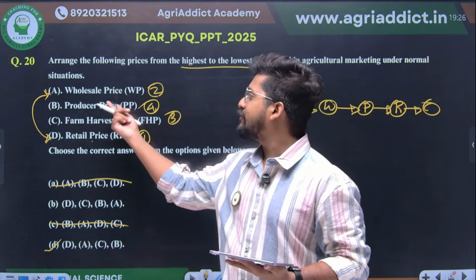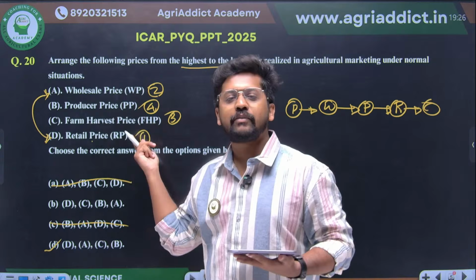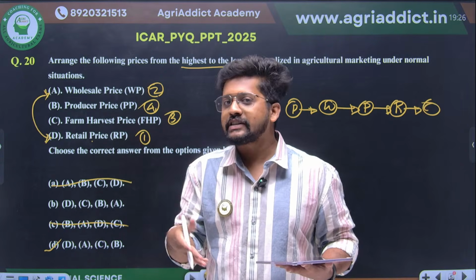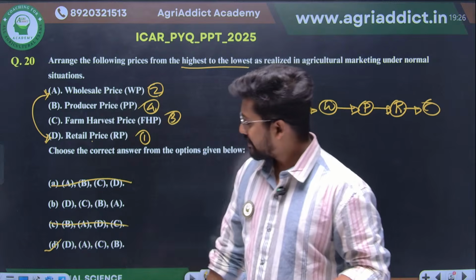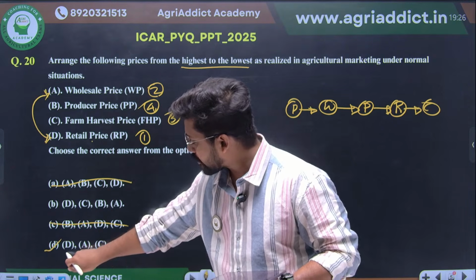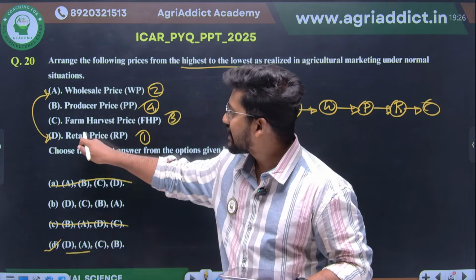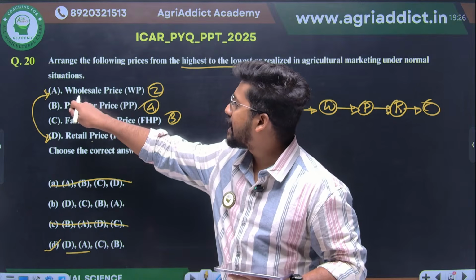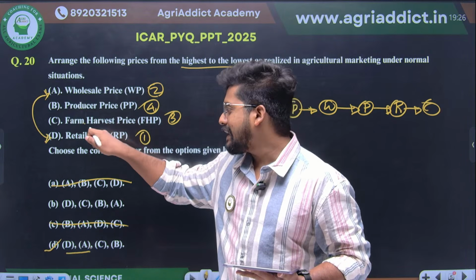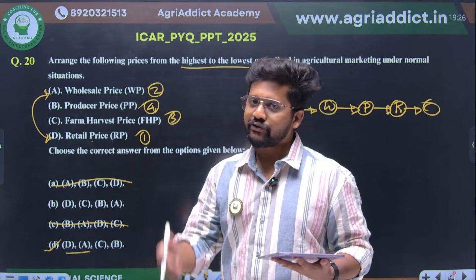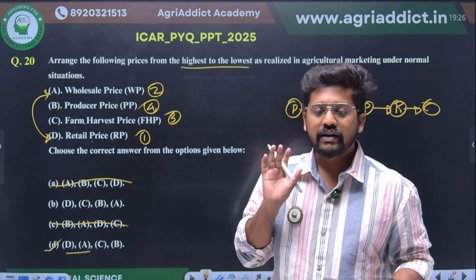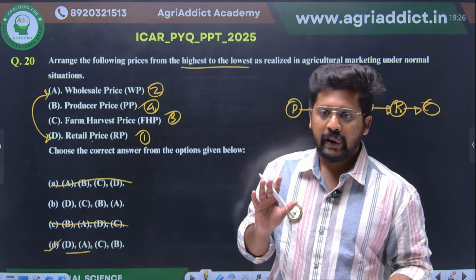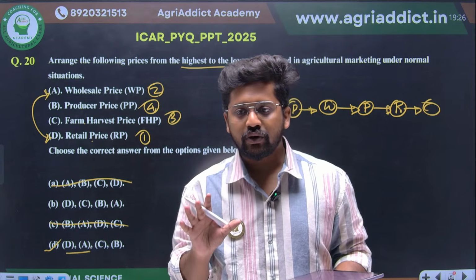Rest of the things, even if you are confused with the producer price as well as the farm harvest price, for the sake of explanation I have given the answer. But do you really need it? No, because already DA, this is already coming here. This is actually DC. You already know that farm harvest price as well as the producer price will be less than the wholesale price. So therefore, don't even worry about it. This is how you have to connect with the answer. Can you follow me? Is the pace okay?